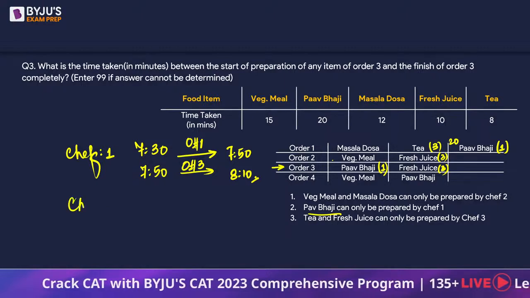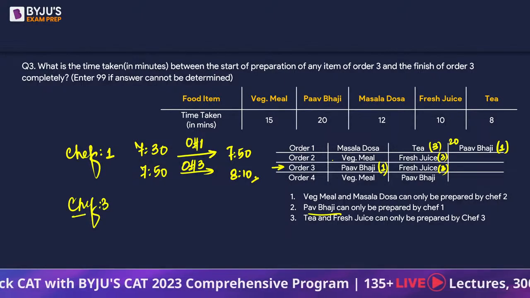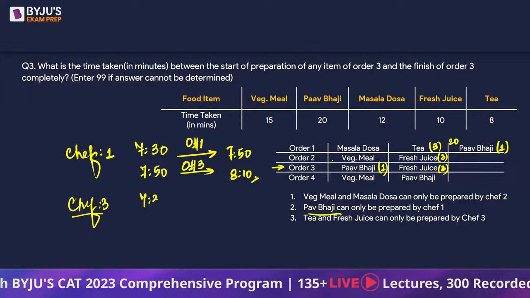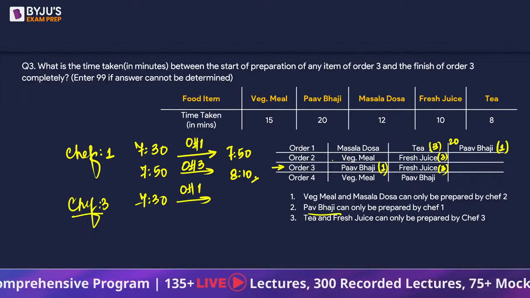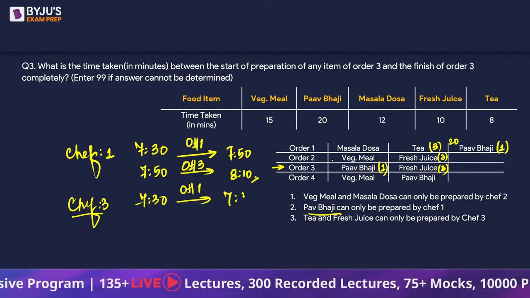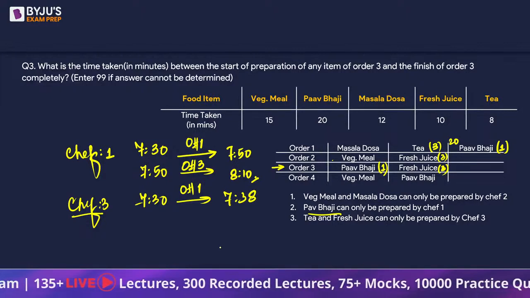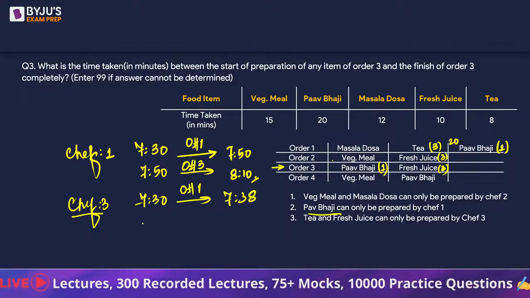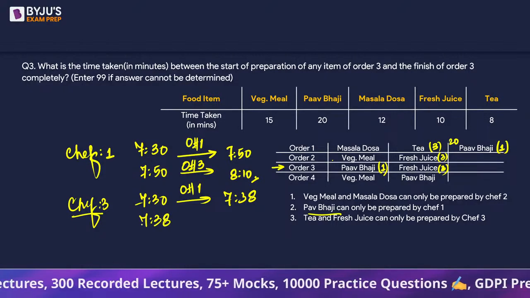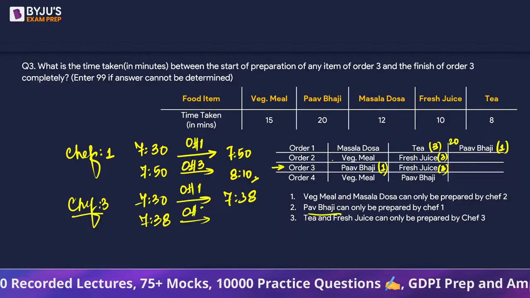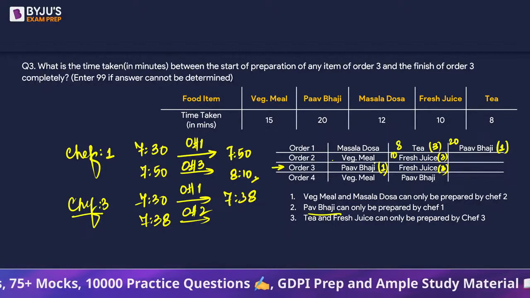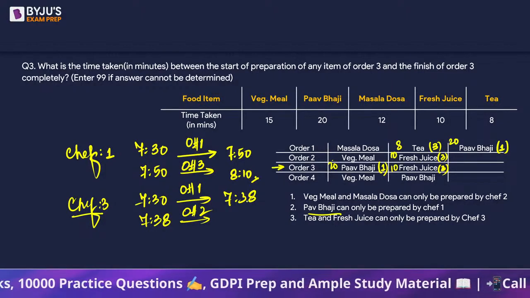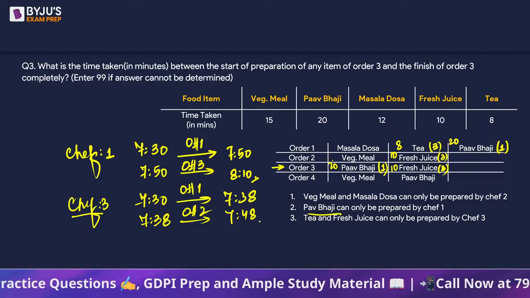Let's talk about chef number 3 now. Chef number 3 started at 7:30 and prepares order number 1, tea, which took him 8 minutes. So that is 7:38, right? Then at 7:38, he will start the preparation of order number 2, for which he has the fresh juice. So he will take another 10 minutes, so this is 7:48.